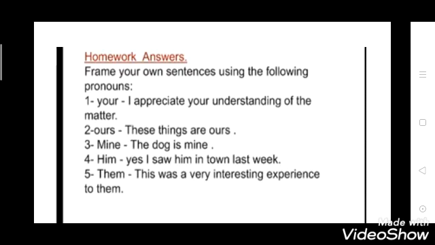The first word is your. So you can make like this: I appreciate your understanding of the matter. Second, ours. These things are ours. Third, mine. The dog is mine. Fourth, him. Yes, I saw him in town last week. Last, them. This was a very interesting experience to them.